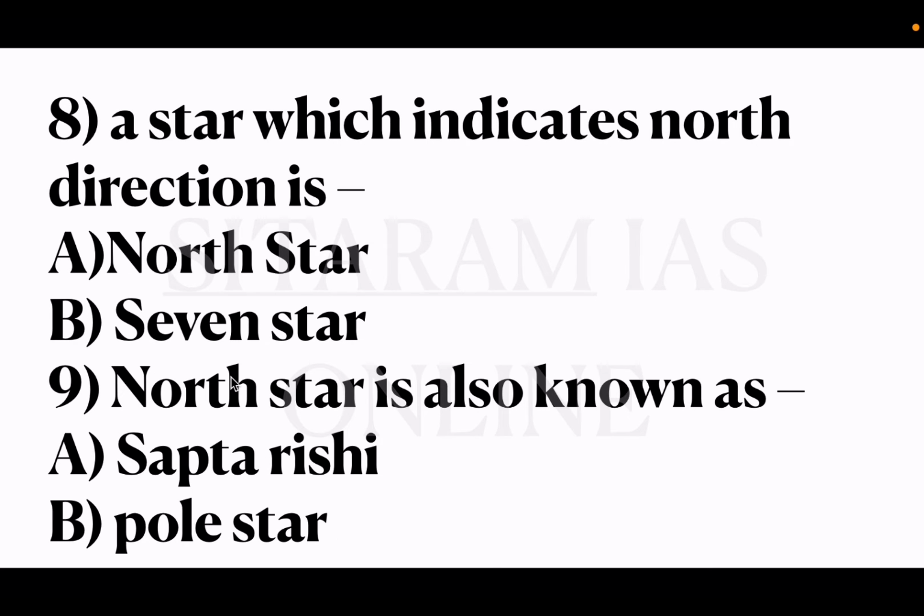Eighth question, a star which indicates north direction is option A North Star, B 7 star. Option A is the correct answer. And ninth question is North Star is also known as option A Saptarishi, B Pole Star. So it is option B Pole Star. Pole Star determines the north direction. This pole star is also called North Star.